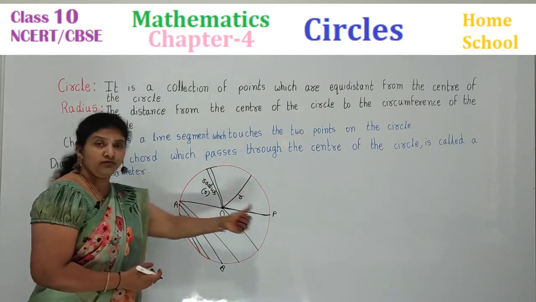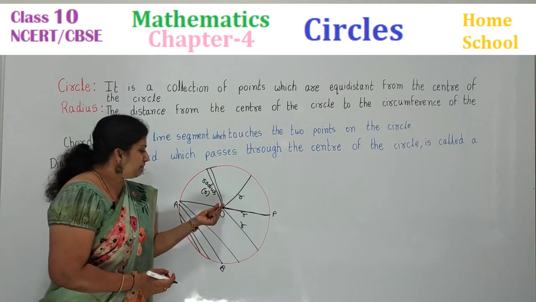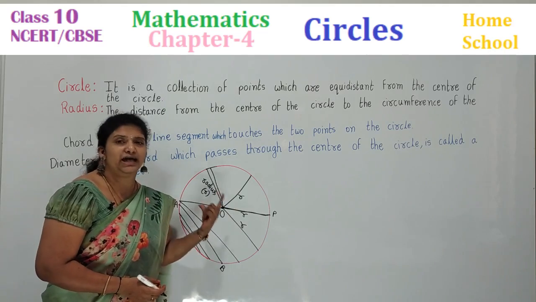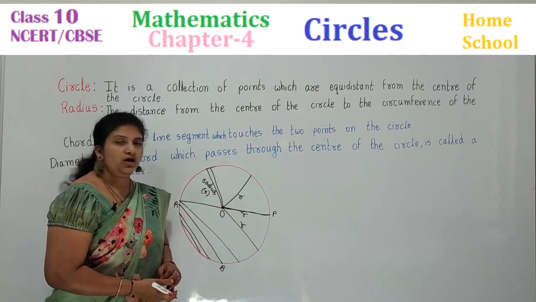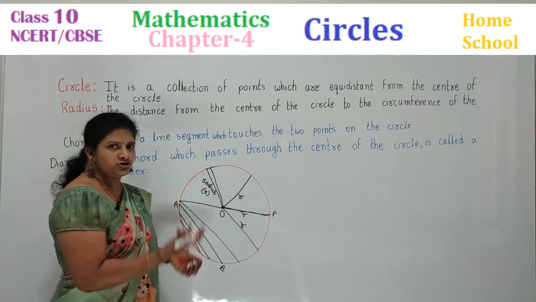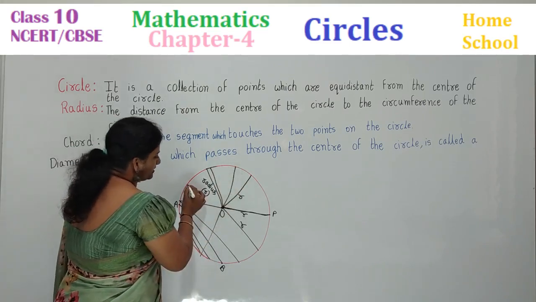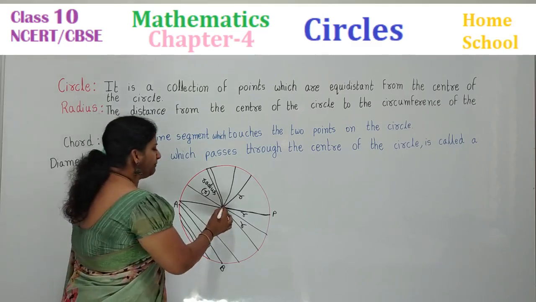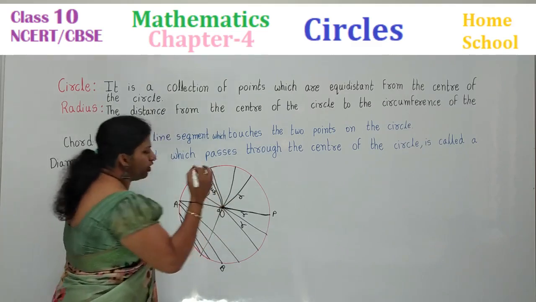It is also one of the chords. AB is a chord, but the line segment AB is passing through the center, so that is called a diameter. And diameter is the biggest chord. How many diameters can you draw here? Infinitely many. Observe here, like this, like this. Any chord which passes through the center makes a diameter and is represented by small d.